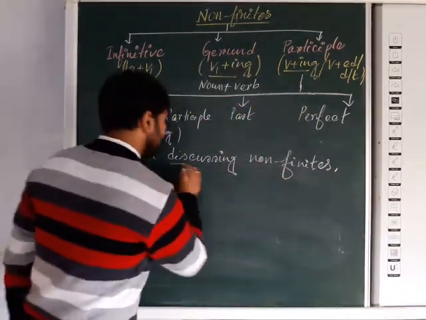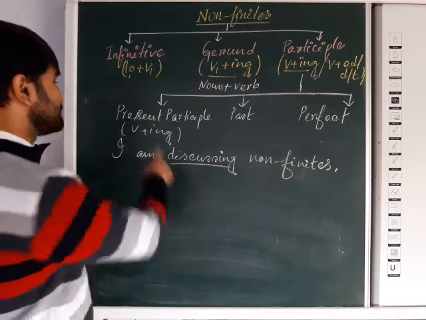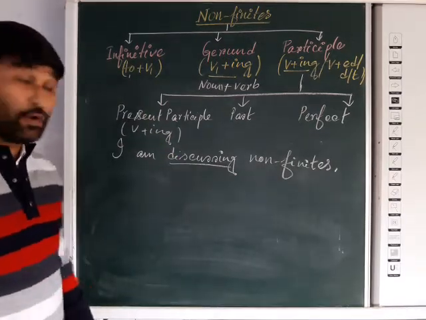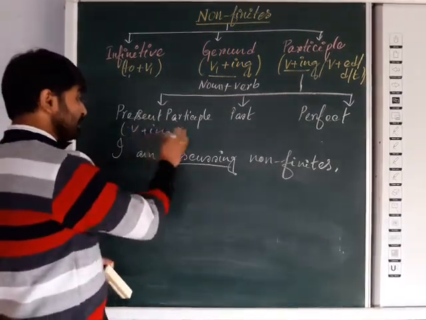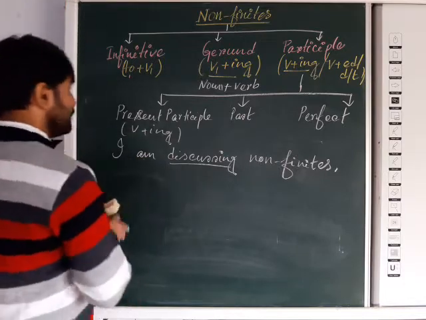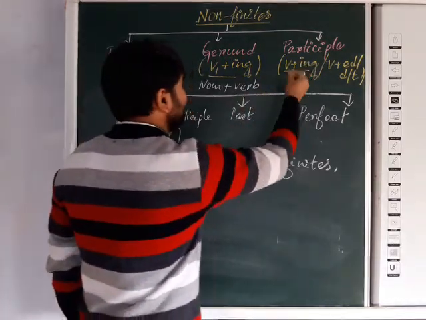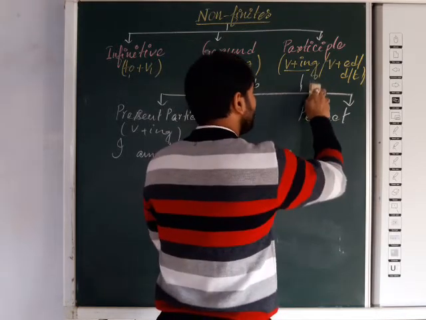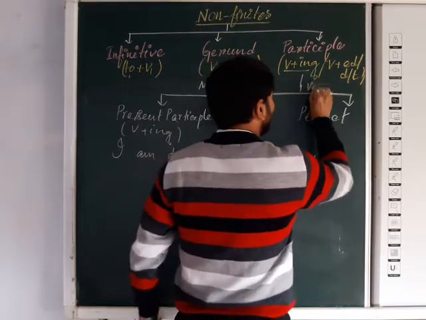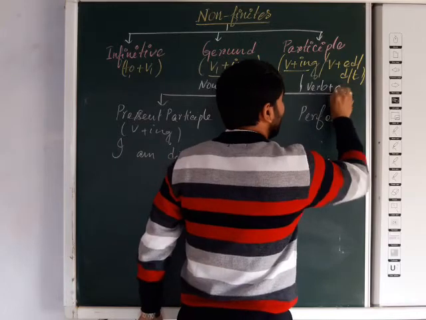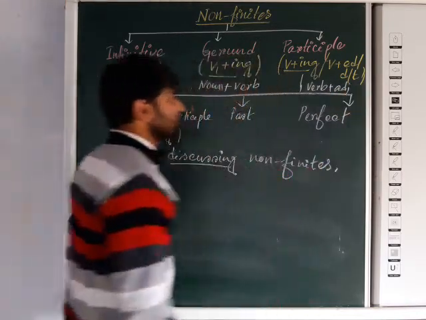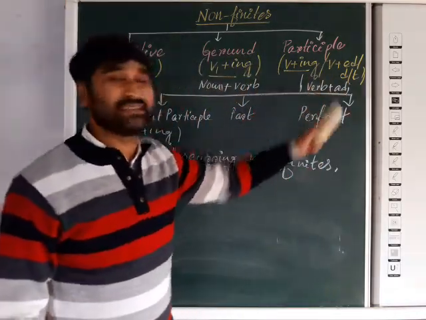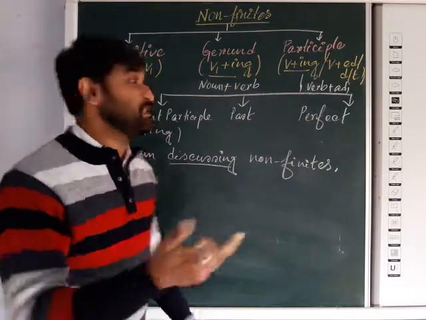So here you can see we are discussing that word, which is the present participle. And mind it, here that present participle, as I told earlier, will have two forms. One will be verb, as the participle has come from the word verb. Another will be adjective. So both qualities will be there, verb plus adjective. That's why it is called a verbal adjective.